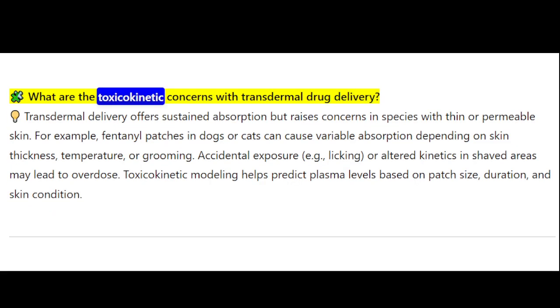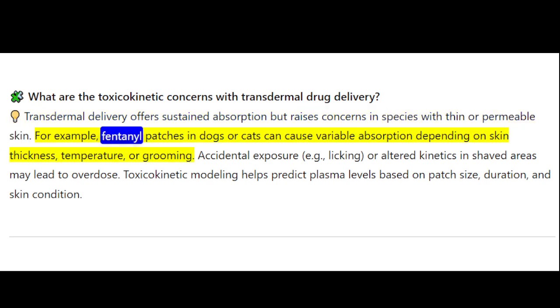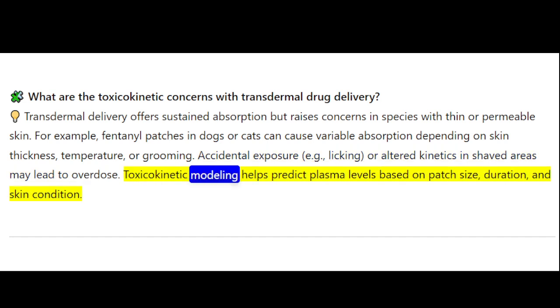What are the toxicokinetic concerns with transdermal drug delivery? Transdermal delivery offers sustained absorption but raises concerns in species with a thin or permeable skin. For example, fentanyl patches in dogs or cats can cause variable absorption depending on skin thickness, temperature, or grooming. Accidental exposure, for example, licking, or altered kinetics in shaved areas may lead to overdose. Toxicokinetic modeling helps predict plasma levels based on patch size, duration, and skin condition.